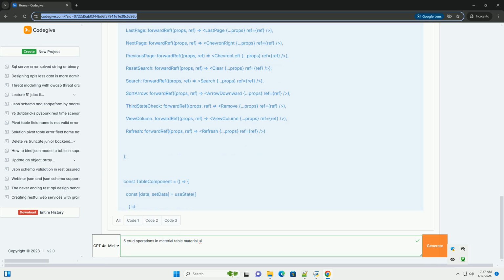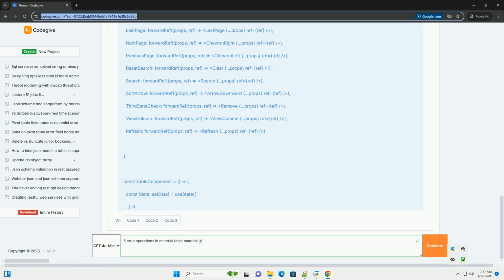Consider using a state management library like Redux or Zustand to manage the table data and API interactions more effectively. ID management: if your backend handles ID generation, make sure to use the IDs returned by the API when creating new rows. Avoid generating IDs on the front end. The backend is the source of truth. Data structures: ensure consistency between the data structures used on the front end and backend.